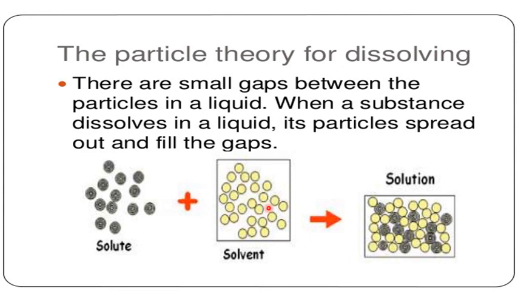You know that liquid particles have small spaces in between them. So the solute particles will take these places. They will fill the gaps. So we will get a solution. This is dissolving, the particle theory for dissolving.